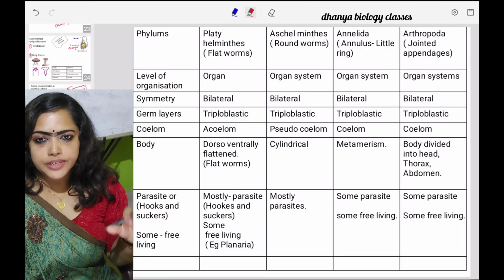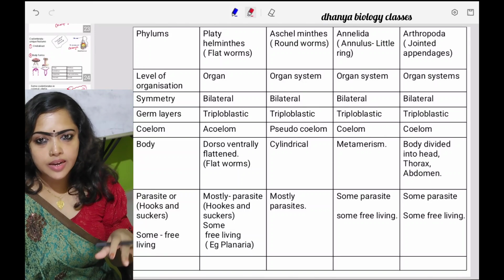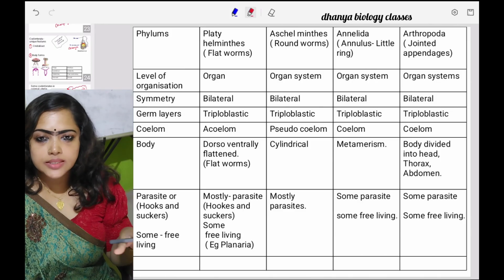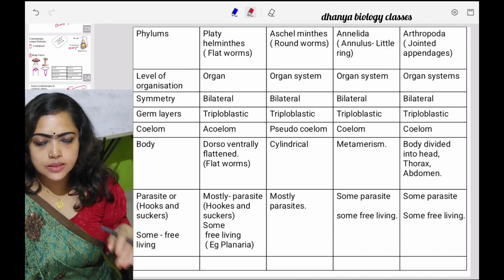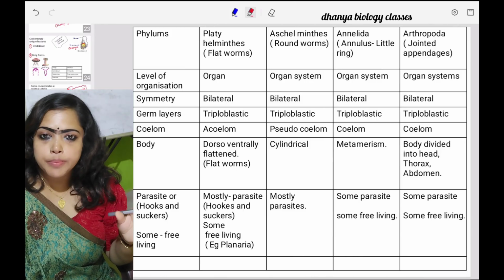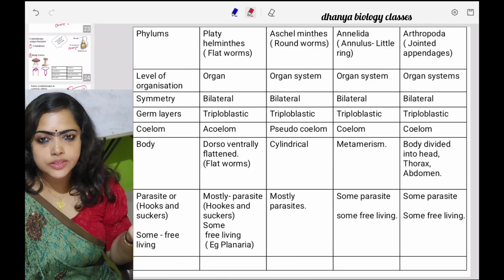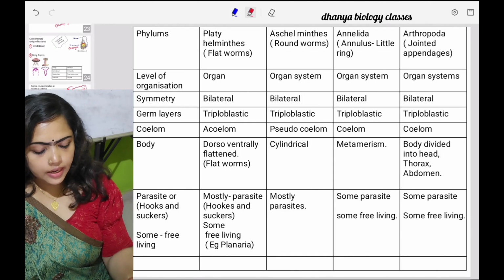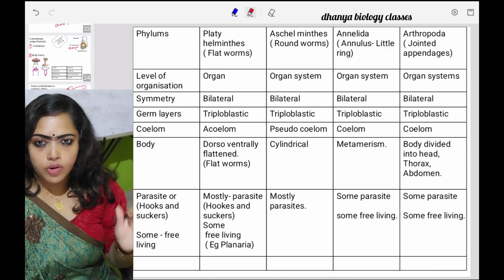In our previous video, we discussed the first three phyla, that is Porifera, Coelenterata and Ctenophora. And today we are discussing the next four phyla, that is Platyhelminthes to Arthropods. So first, let us discuss some common features, and then unique features and examples. Okay. So the first feature is level of organization.